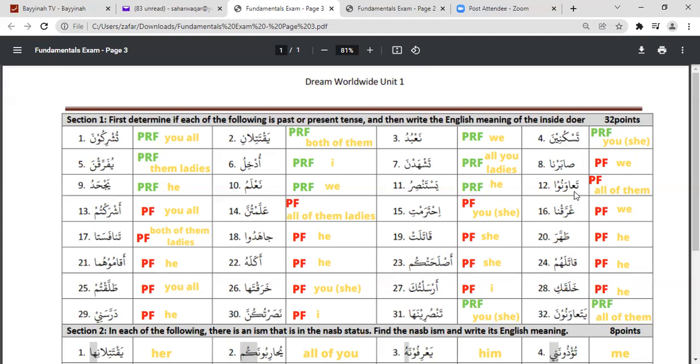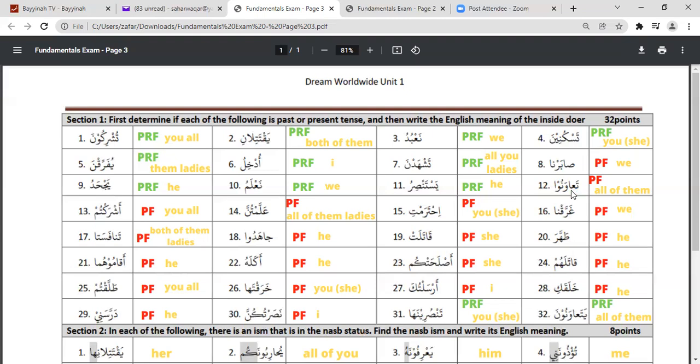So ta and ya and everything comes into consideration, but not 100%, not always. We also have to look at the words and then decide. This ta is basically a part of this word. So ta'awanu is past tense, and it is all of them.